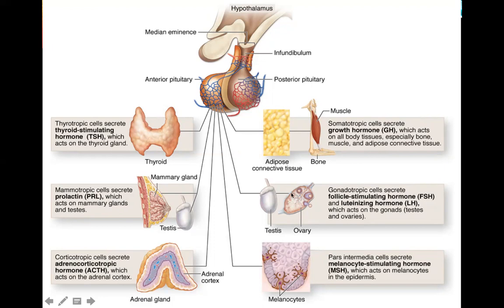Your gonadotropic cells secrete follicle stimulating hormone and luteinizing hormone, which act on the gonads, which are your testes and your ovaries. These are all pars distalis. But the pars intermedia cells will secrete MSH, or melanocyte stimulating hormone, which acts on melanocytes of the skin.